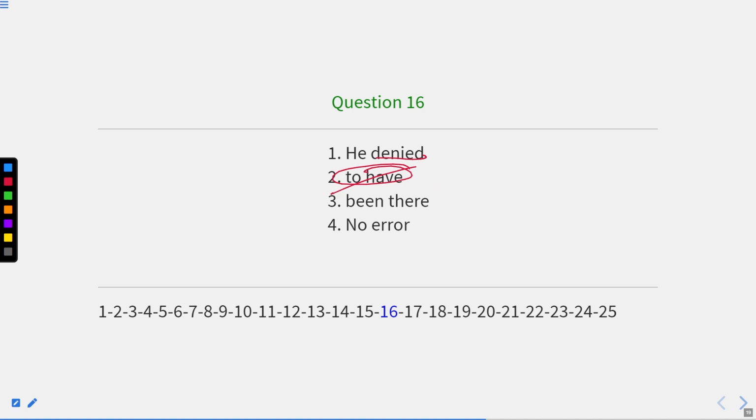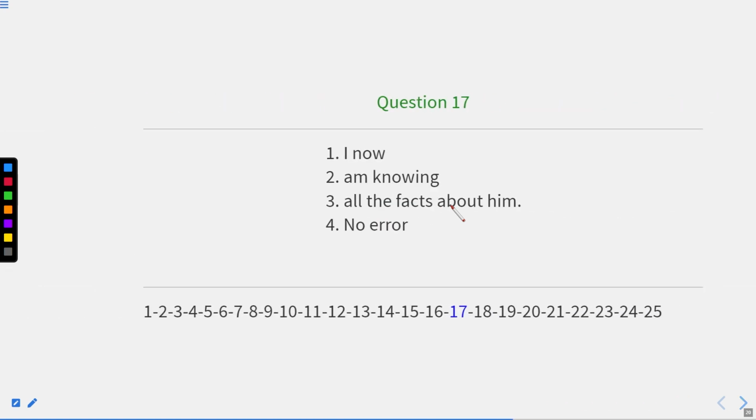So this "to have" should be replaced with "having". So, he denied having been there. So the correct answer will be second, that is having. To have should be replaced with having. Now let us move to the next one.